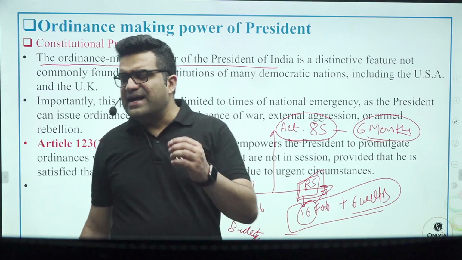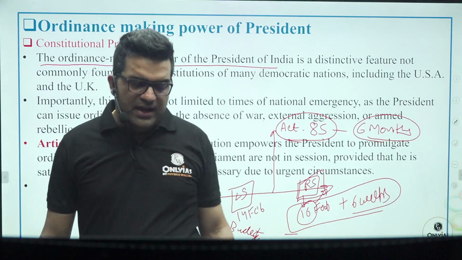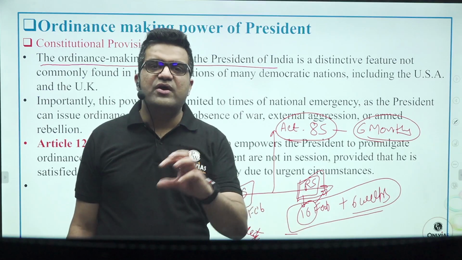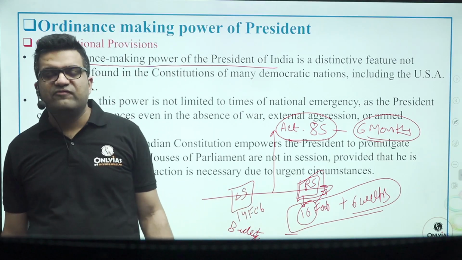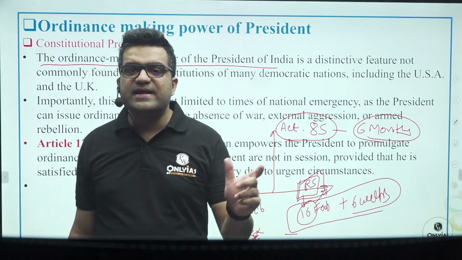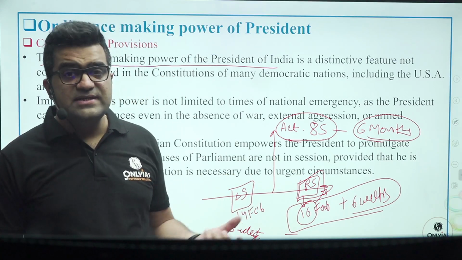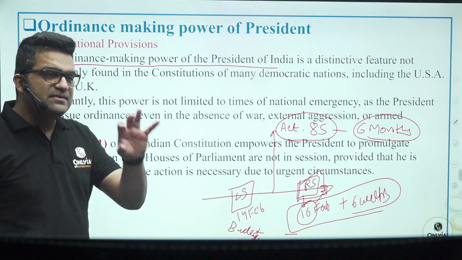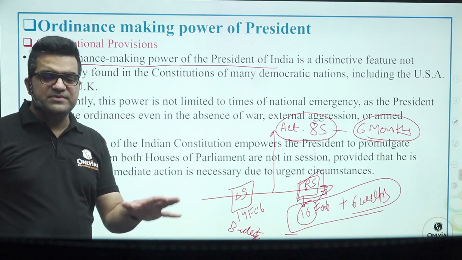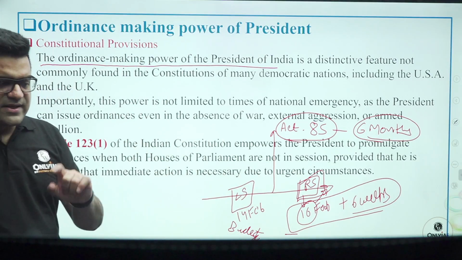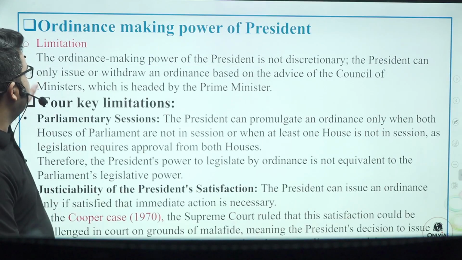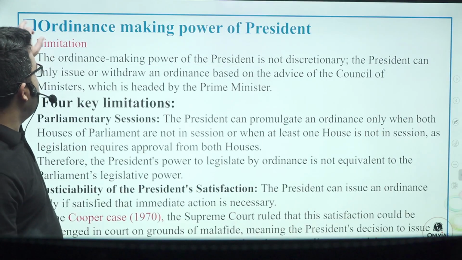Now I ask you a simple question: is the ordinance making power of the president a legislative power or an executive power? Why is an ordinance called an executive action even though it is a legislative power? If you have the answer, please genuinely answer this question. I will correct it in the comment section itself, if you happen to be wrong in your explanation.